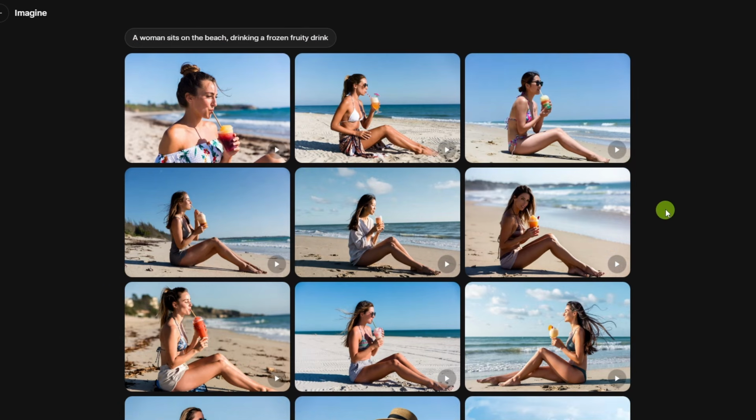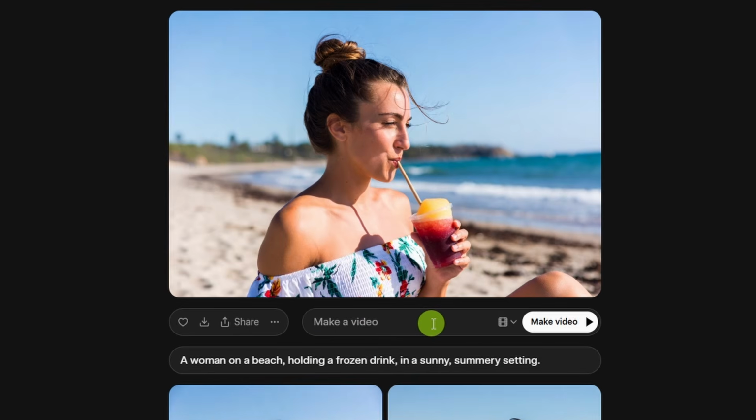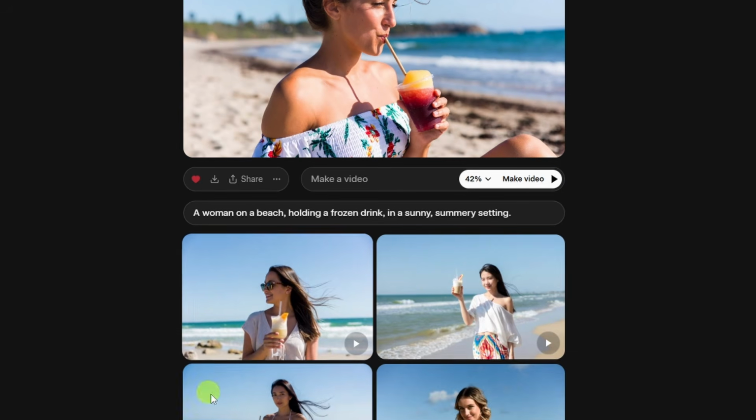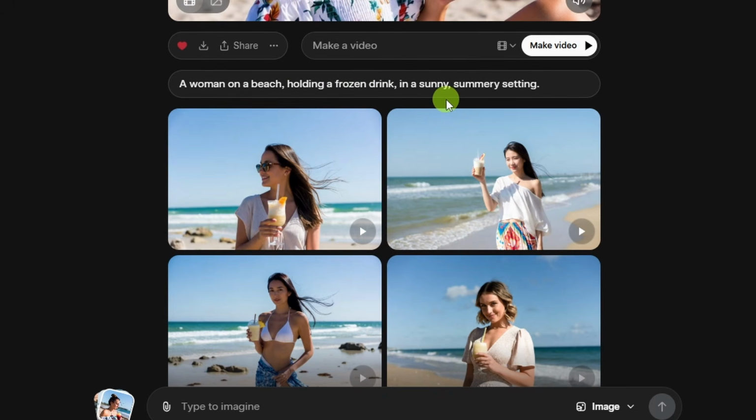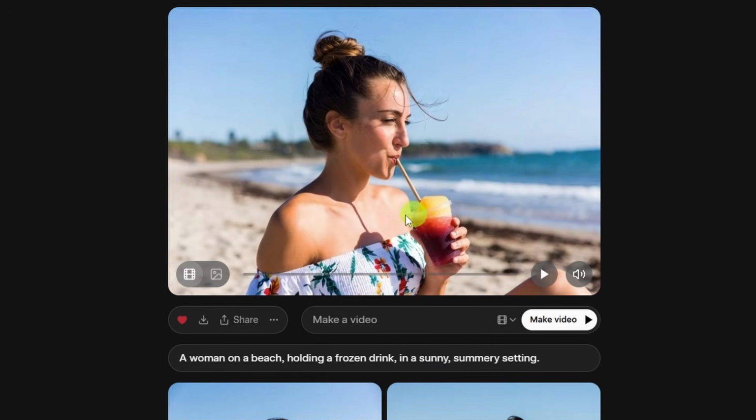Now we can take any one of those images. We'll just grab this first one. If you click on it, it doesn't automatically generate the video like it does when you bring in an image that you already have, but we can leave the prompt box blank and click make video. And notice it's showing us some other variations underneath where it's working on the video, and that prompt is a little bit different than what I typed. I think it's making some little tweaks to my original prompt and generating different images with different little tweaks, and the one that I picked to bring into here happens to have been this version of how it changed my prompt, if that makes any sense.